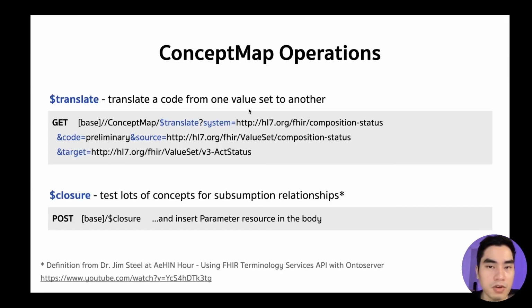And concept map also has operations. Translate translates a code from one value to another. And closure, I got this definition from Dr. Jim again, is mainly like testing a lot of concepts for subsumption relationship.